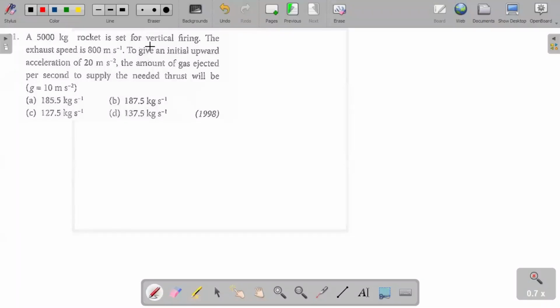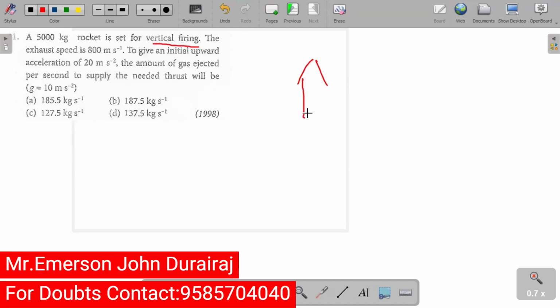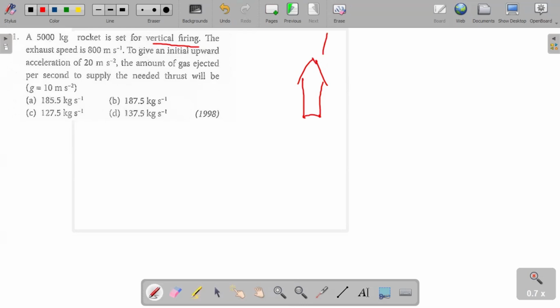300 kg rocket is set vertically firing. So the rocket, vertical fire பண்றோம். Mass of the rocket கொடுத்தாச்சு, 5000, 5 into 10 to the power of 3 kg. Set vertically firing. The exhaust speed, velocity of the rocket is 800 meter per second.